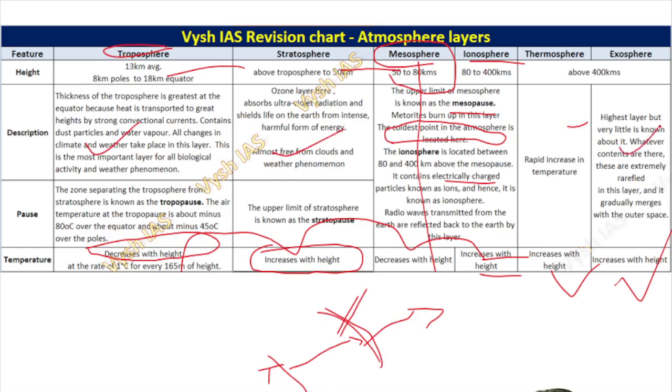I am not telling you that you would not have studied this without Vajiram IAS. You would have studied all this, but the problem is, at revising time your teachers won't give it in this format. But we will be giving it in this format also for the most important topics which we feel every student has to know. So this is one example, the atmosphere chart. Just pause and read if you are not our student. Others will get this chart in your mailbox.